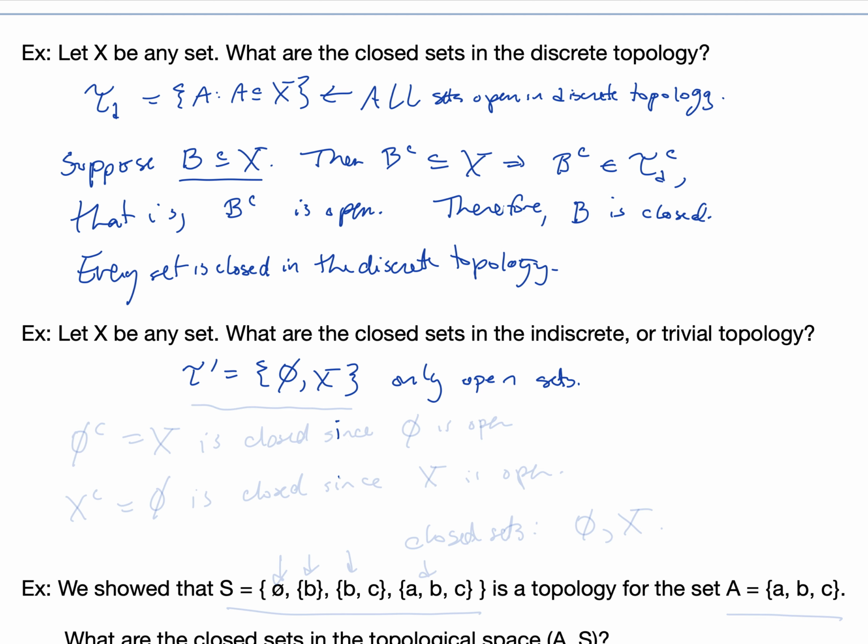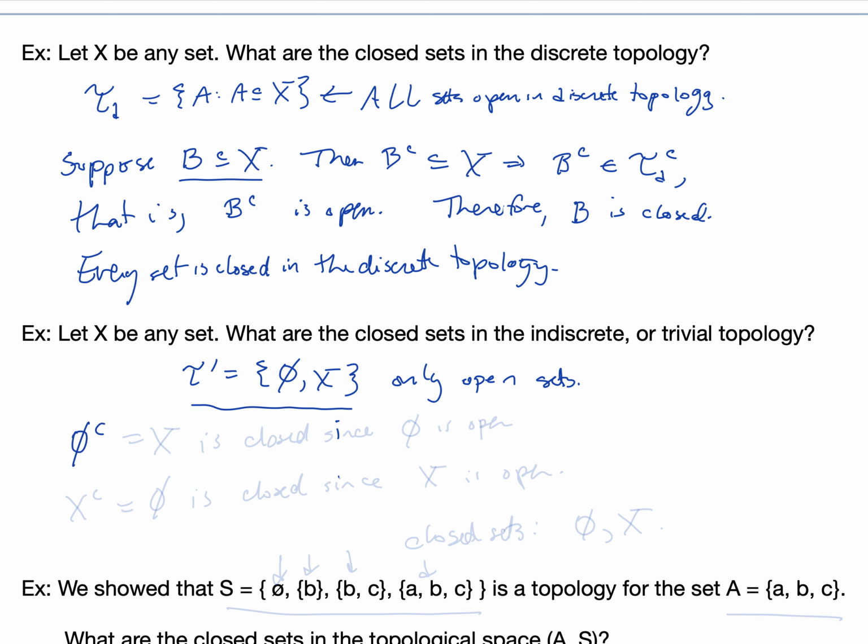So in the discrete topology, every set is open and every set is closed. As we said, in the trivial topology, the only open sets are the empty set and the entire set X. So those are the only elements of the indiscrete topology. If we want to look at the closed sets, we can just take the complement of each of the open sets.